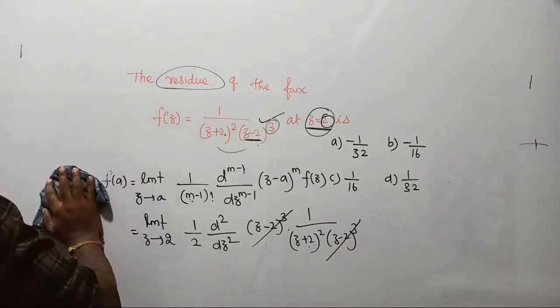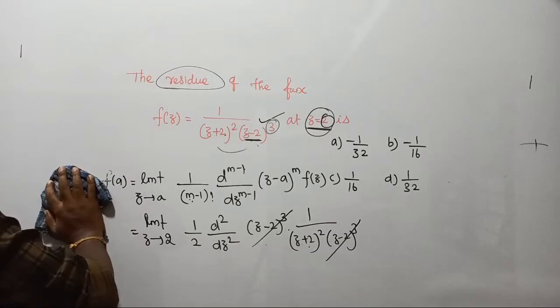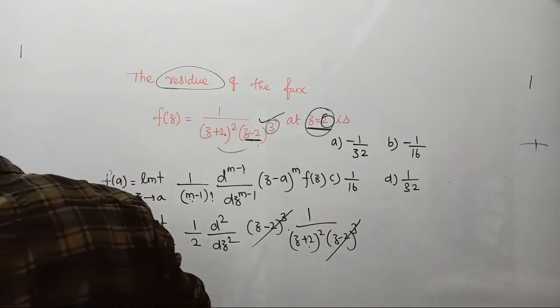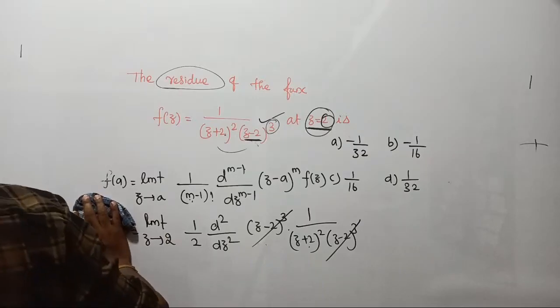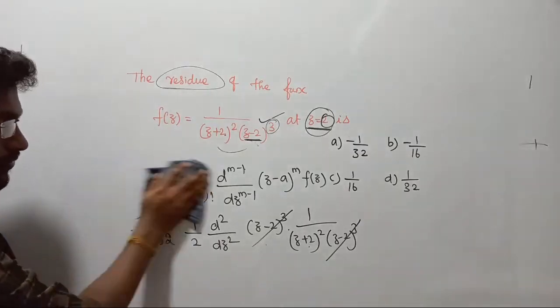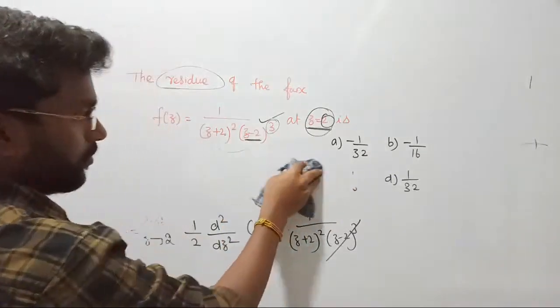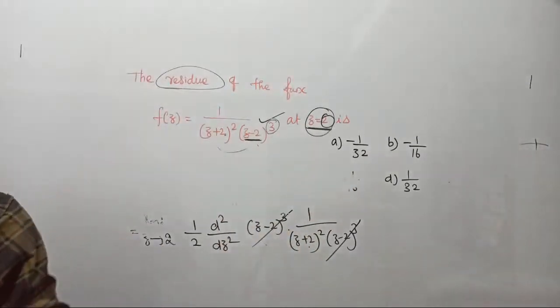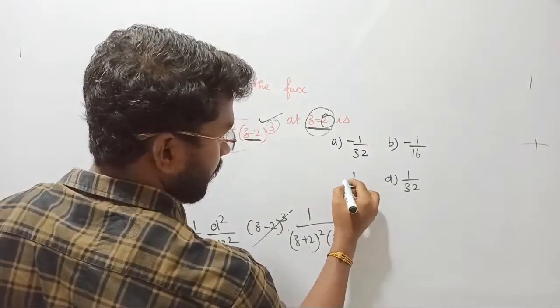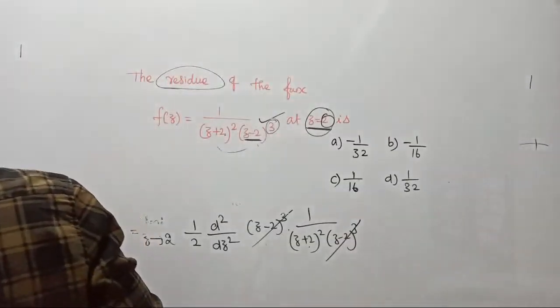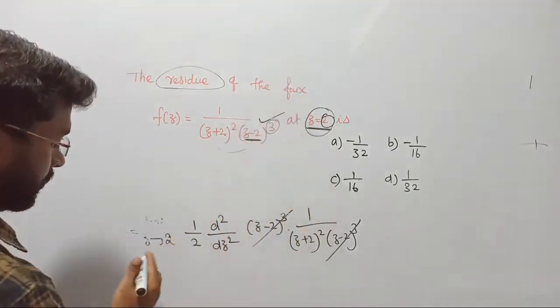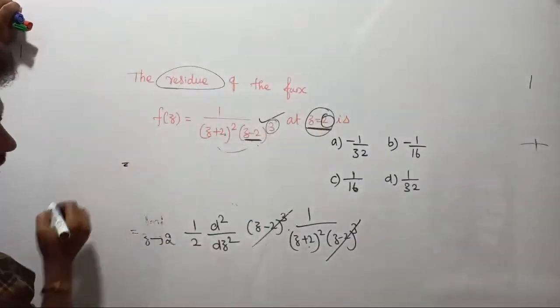Guys, someone post something in the chat. Meenakshi ma'am says z square minus 4, so the answer is 4 pi i. Oh, did I write some question wrongly? No problem. If I made any mistake, please correct. Wait, let me check it. Now only I'm seeing your comment. Let me check.